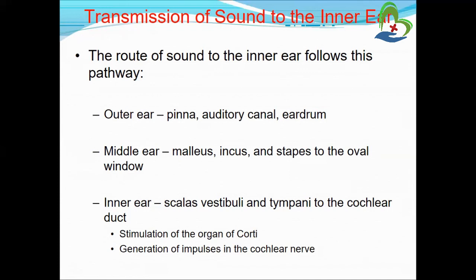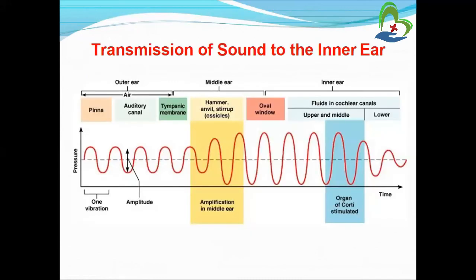So from the outer ear to the middle ear and the middle ear to the inner ear, the transmission of sound occurs. In the figure it is also shown. See, this is the portion of the outer ear. In the outer ear, three structures are responsible for transmission: pinna, auditory canal, and tympanic membrane. Through the tympanic membrane, the middle ear is entered. In the middle ear, the malleus, incus, and stapes. These three bones are situated at the oval window. Passing through the oval window, the inner ear starts.